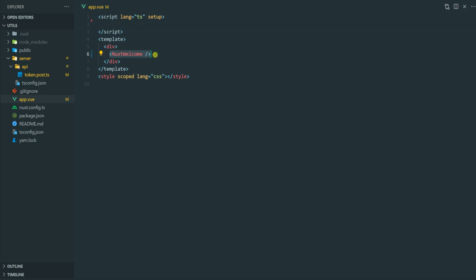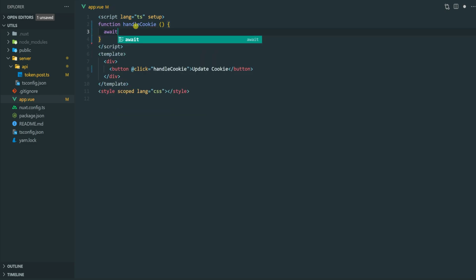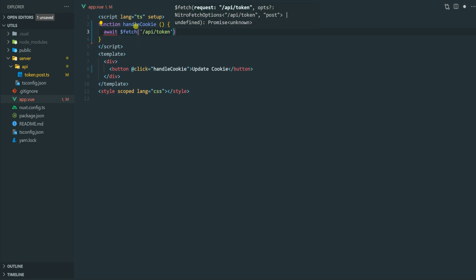And then here in the app.vue, I'm going to call the API. I'm just going to remove this, and then create a button here that says update cookie. I'm going to create a click event handler, and that will be handleCookie. Then I'm going to create the handleCookie function. I'm going to call the $fetch and then the API.